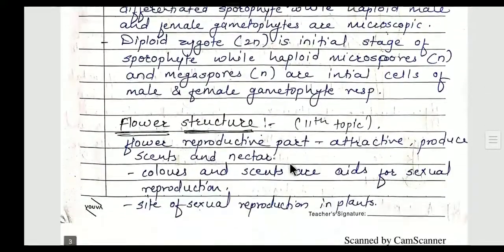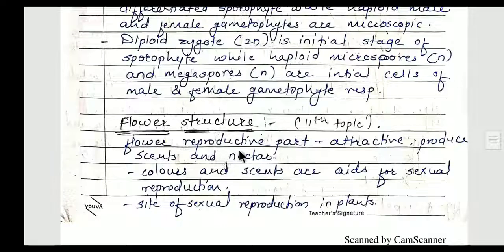Now we are going to focus on the structure of flower. Actually, this topic is done in 11th standard, but here we are studying reproduction in plants, so I think I should revise this topic. The site of sexual reproduction in plants is the flower. It is the most attractive part of the plant, which produces scent and nectar. Scent and nectar are required for pollination, which is a further topic in this chapter.